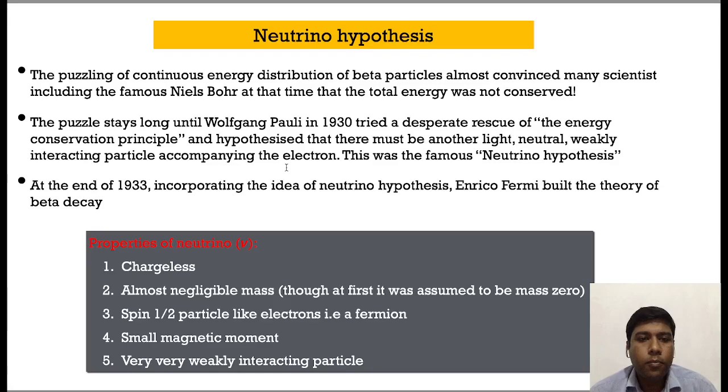According to Pauli, the new particle, the neutrino, must have the following properties. It must be chargeless. It must have almost negligible mass. It should be a spin half particle like the electron, that is, it is a fermion. It must have a small magnetic moment. Also, it must interact very weakly with other particles.